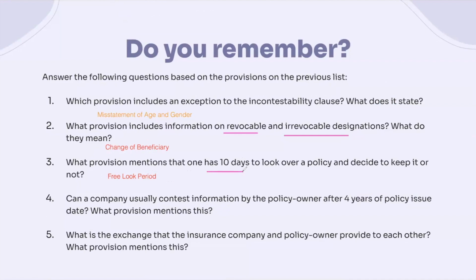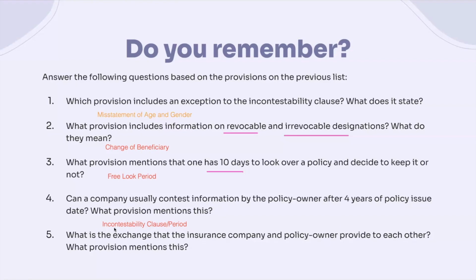And number 4, can a company usually contest information by a policy owner after 4 years of policy issue date? What provision mentions this? And the answer is no, right? Because of the incontestability clause or period. And we know that usually that places a limit on around 2 years, and so after that, usually except for fraud, the company or the insurer cannot contest the information. So that's the incontestability clause or period.